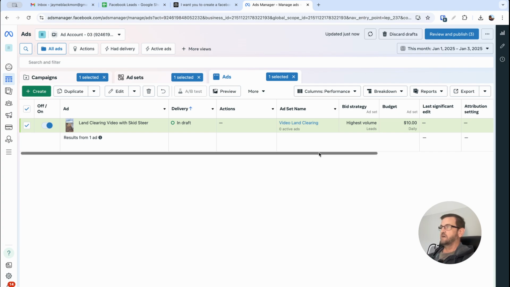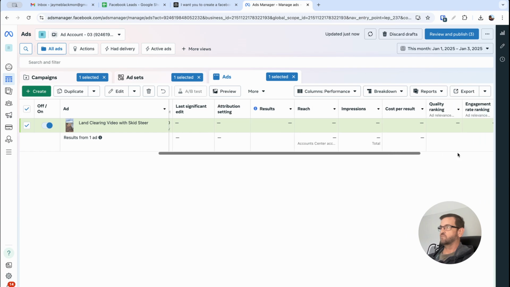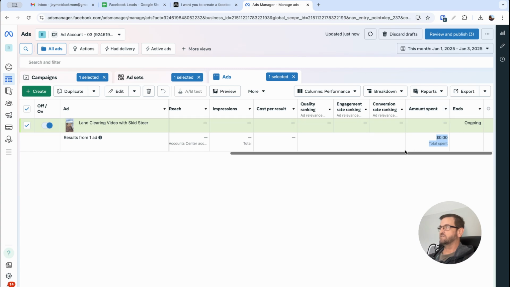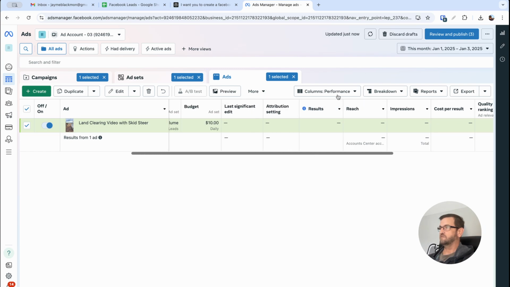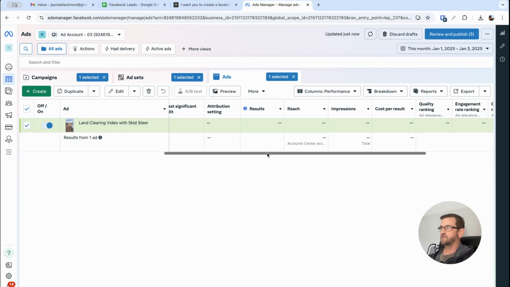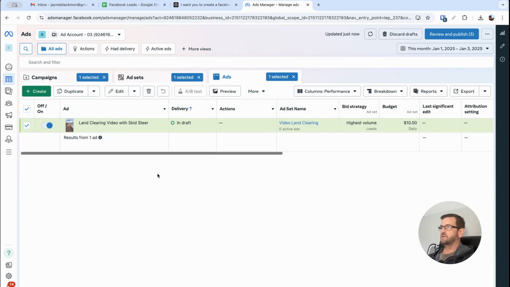Okay, and then how you measure this is once it's starting to run, you can see cost per result, cost per message. So you'll see, if it spent $2.50 and you got a message, it'll tell you that amount. It'll tell you the amount spent here, and you can adjust these columns however you want so that you can see them a little easier. Customize columns, and then you can drag those to the front up here so you don't have to scroll over to see them every time. All right, so that's really the skinny of it.